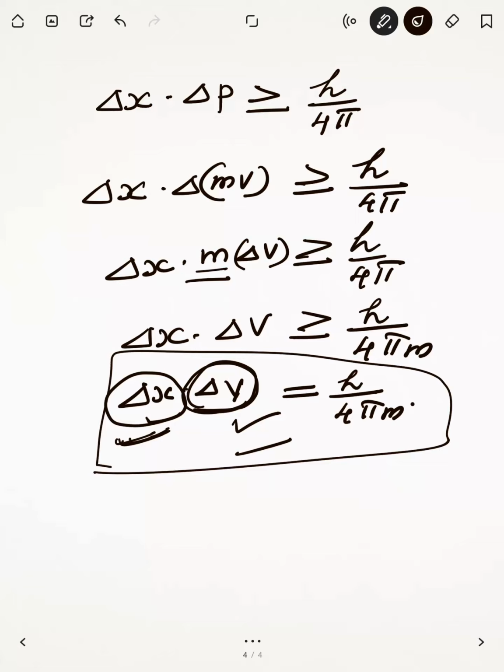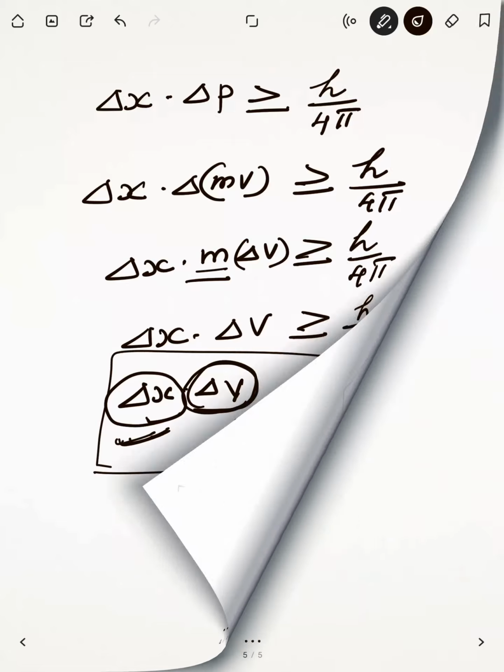Let's do some numerical based on this. Write the numerical.